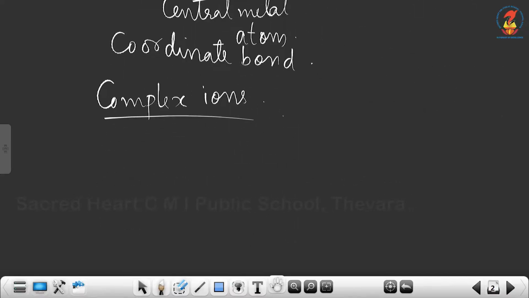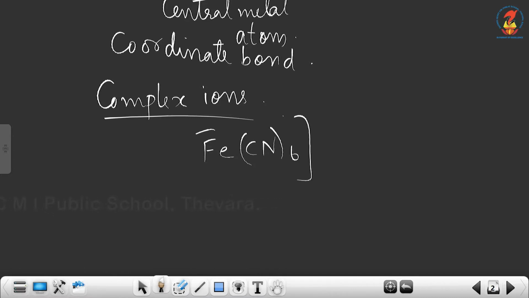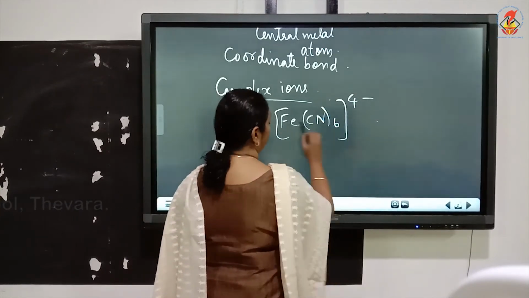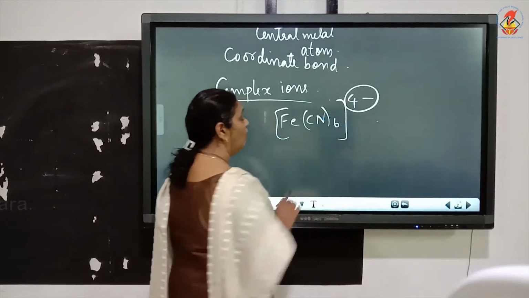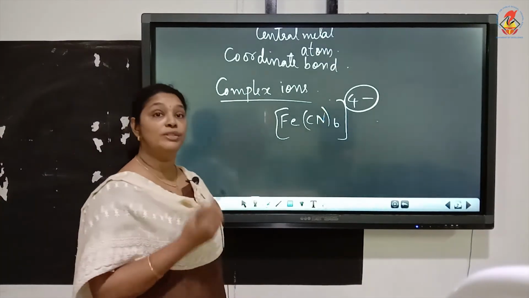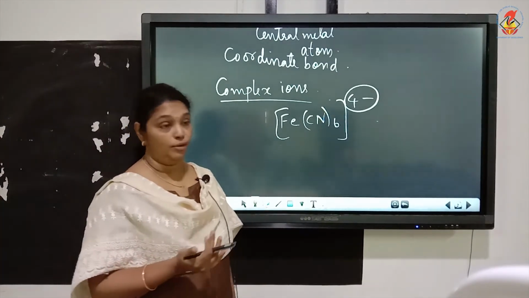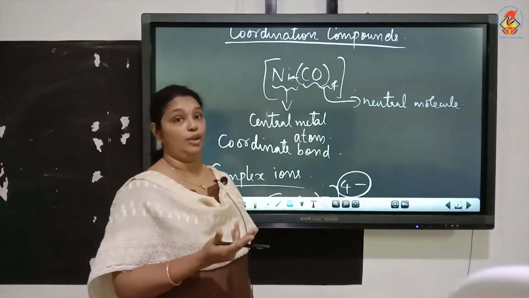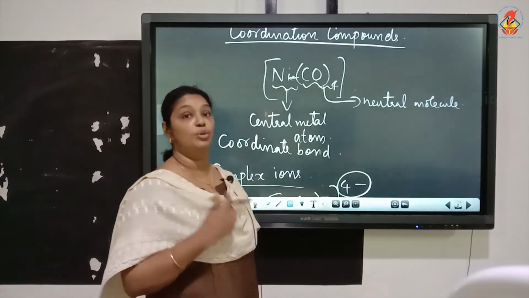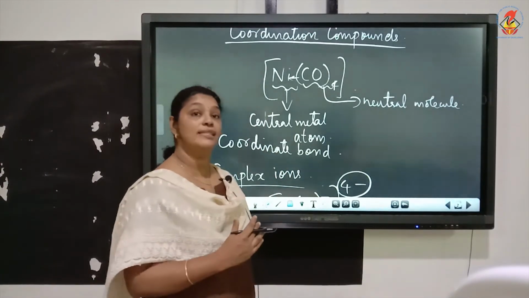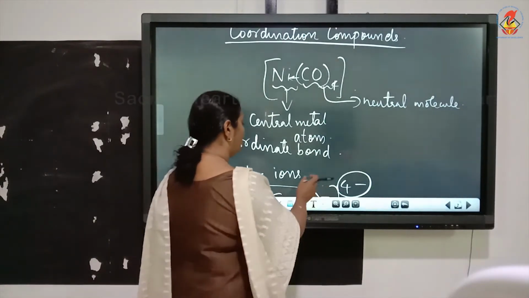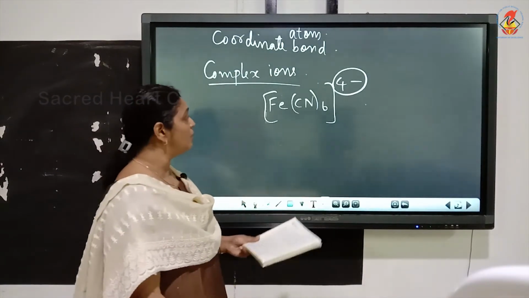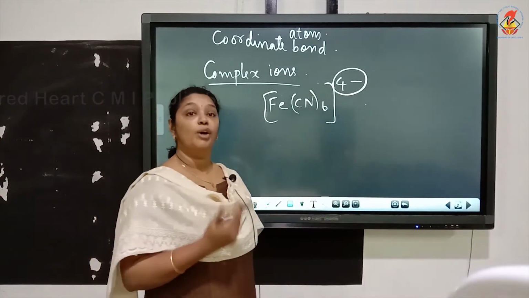For example, [Fe(CN)6]4-. Now, you can see the charge for this compound is 4 minus. You can call this a coordination compound, or you can also call this a complex ion. Whereas, you cannot call Ni(CO)4 a complex ion because that is a neutral compound. There is no charge. So, that can be called only a coordination compound. So, coordination compounds can also be defined as those compounds which contain complex ions.